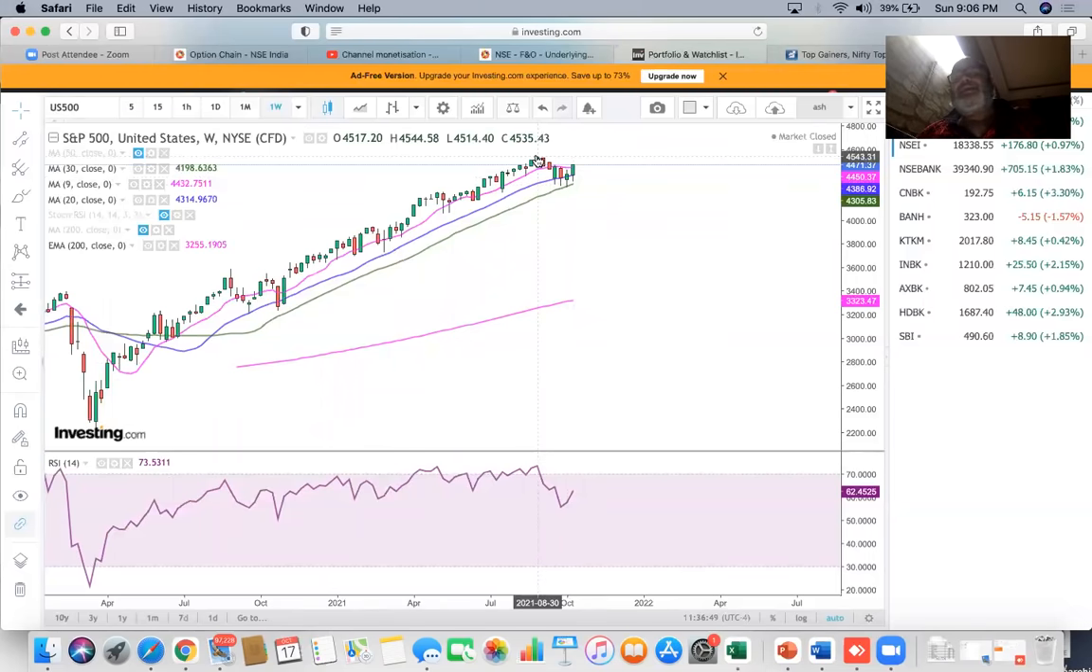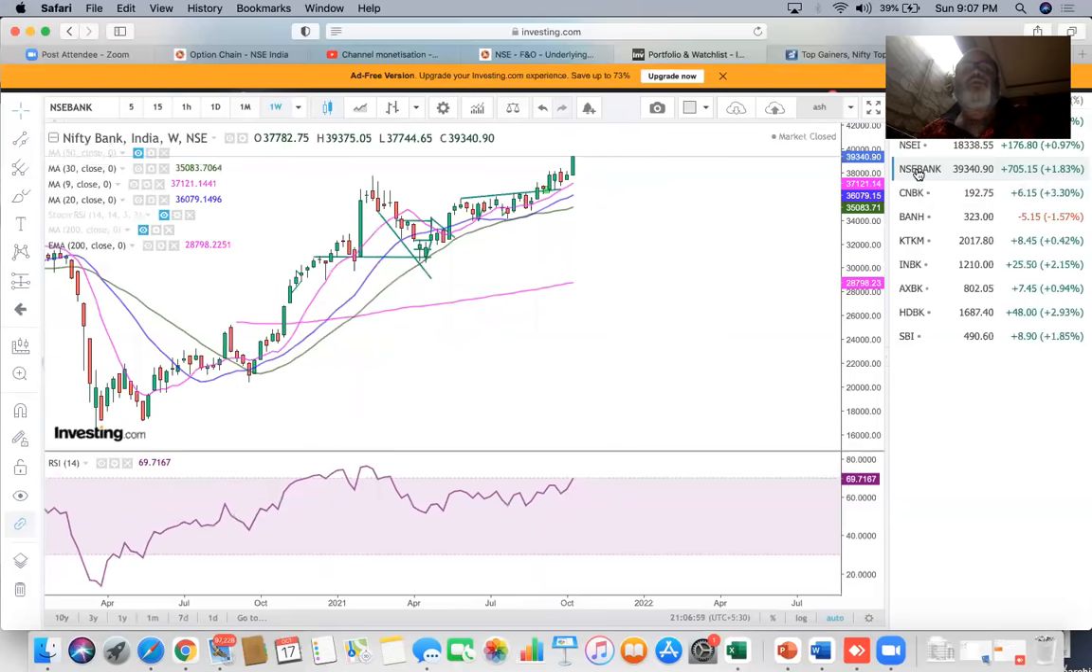So this means that on a global basis, the markets are looking strong, and generally in the second half of October, the markets tend to be fairly strong.